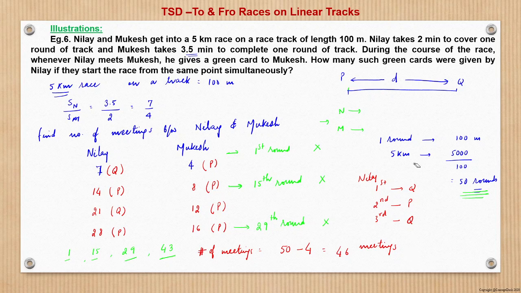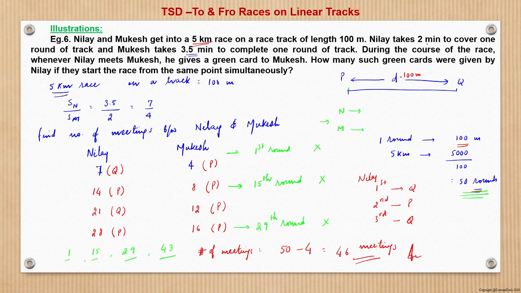So this is the answer to this question, right? 46 meetings. I will repeat this question once again for the sake of clarity. Here, what has been given? The total race is of 5 kilometer on a track of 100 meter, right? This is given, D is equal to 100 meter. So one round is 100 meter. Therefore, how many rounds? Total 50 rounds have to be taken, 50 rounds of this PQ length.